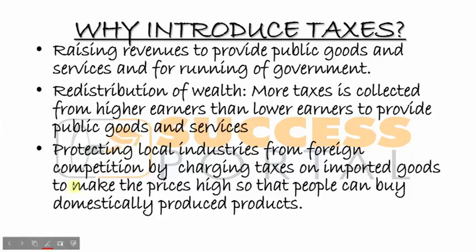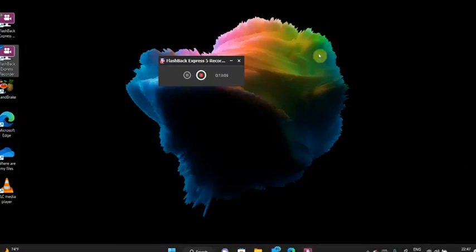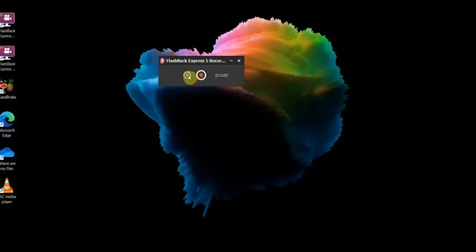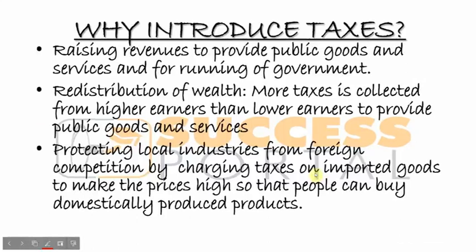So, this is to do with protecting local industry from foreign competition.